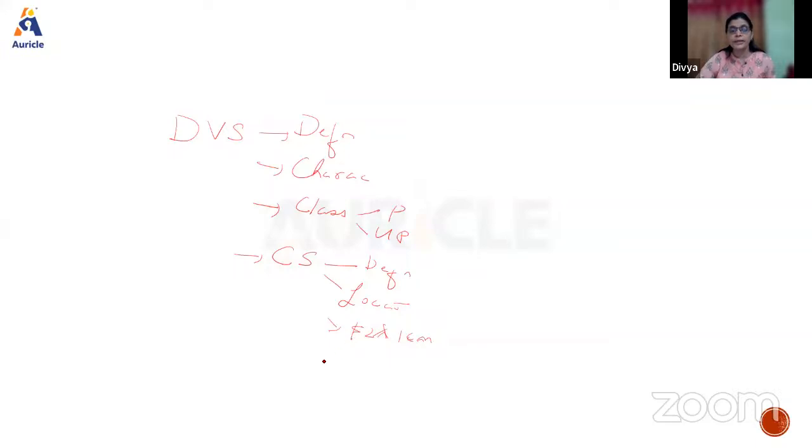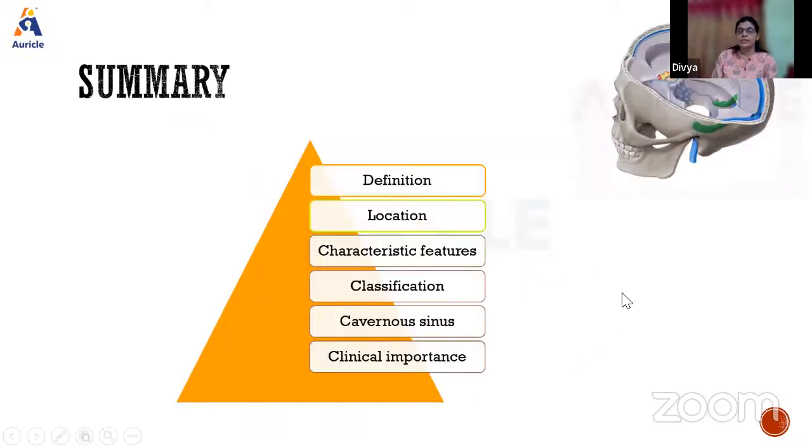And then structures passing through the lateral wall as well as through the sinus. Then you will write about the relations, then tributaries, as well as the communications. This is very important, how it communicates, because that forms the route for spread of infection. So this is the summary of it.